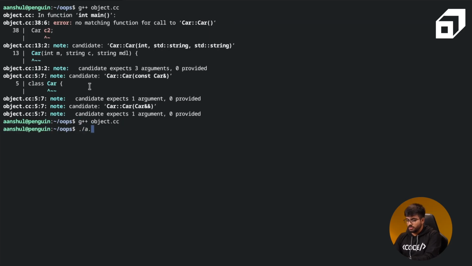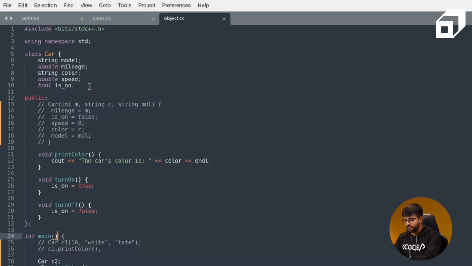This should compile. This does compile, but note over here that none of the attributes, none of the data members have been assigned any values. So whatever the strings are, those will be empty strings. So now if you notice, it prints the statement which is there in that particular print color function. It says the car's color is, and there is an empty string over there because we have not defined it.